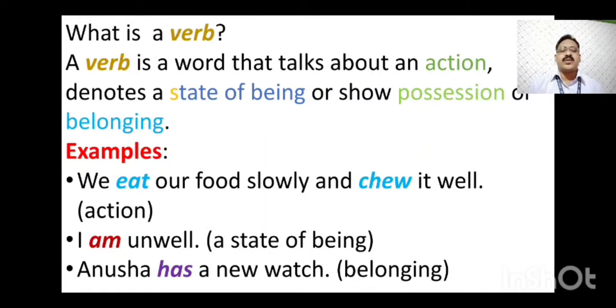Anusha has a new watch. Here has shows whom the watch belongs to. The watch belongs to Anusha. So has is a verb which shows belongings. Through this verb has we can know that the watch belongs to Anusha. So here the verb has shows belongings.